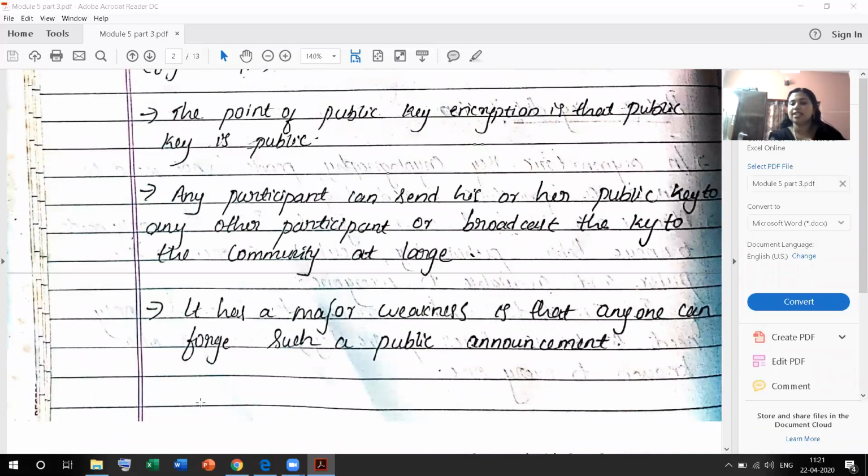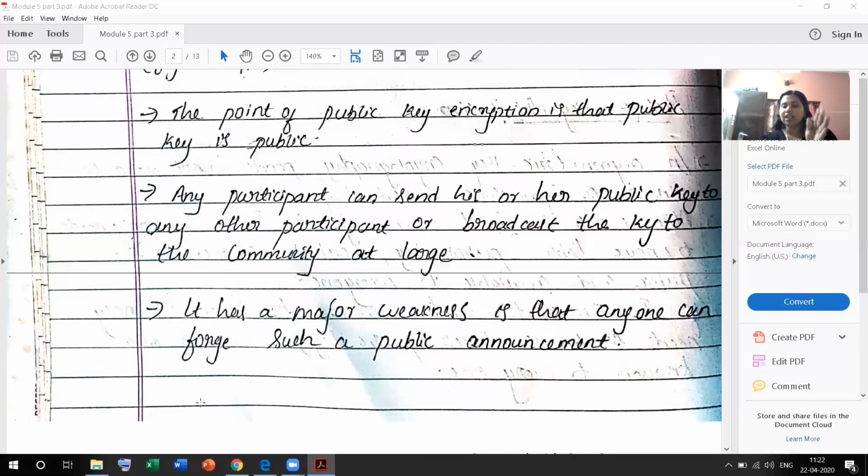Any participant can send his or her public key to any other participant or broadcast the key to the community at large. That means any participant can send his public key to everyone, because a public key is public to everyone, so broadcast to the community. A major weakness is that anyone can make such a public announcement.